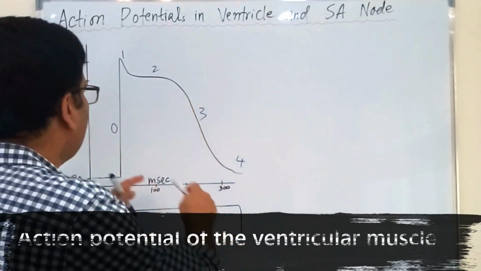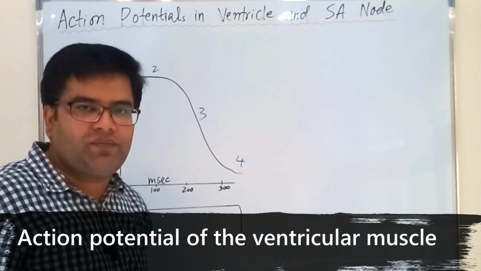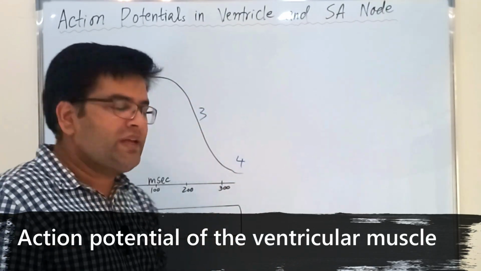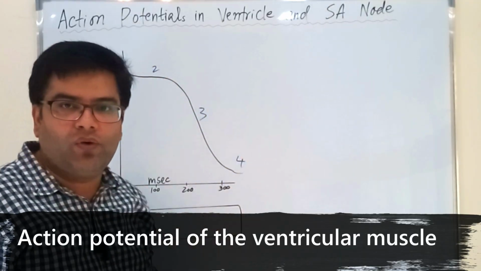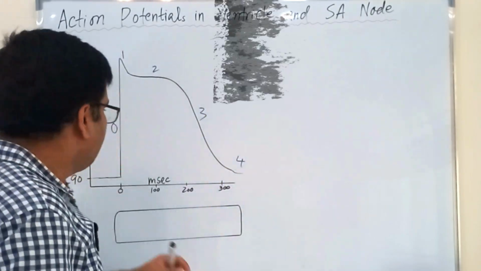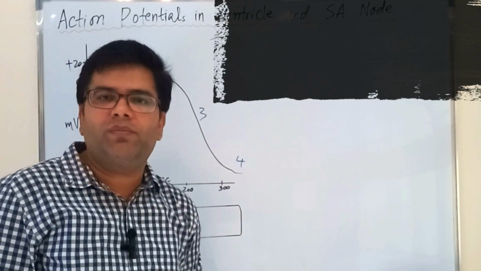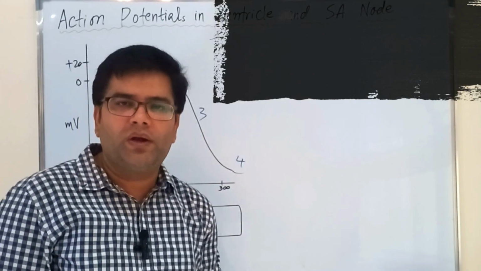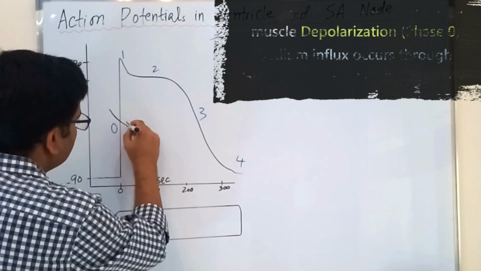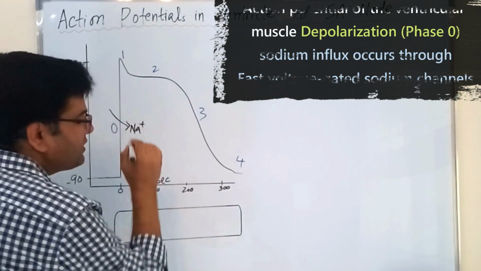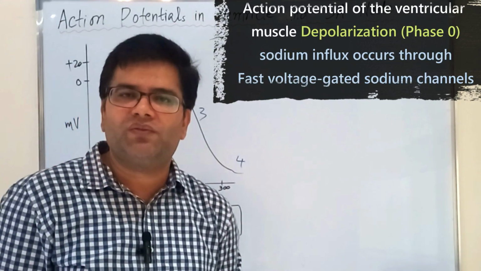This is the diagram of the action potential of a ventricular muscle fiber. It has some phases: phase 0, 1, 2, 3 and 4. Phase 0, which is the first phase, is because of opening of fast sodium channels. So when sodium channels open, there is entry of sodium into the cell. You know that sodium has a positive charge.